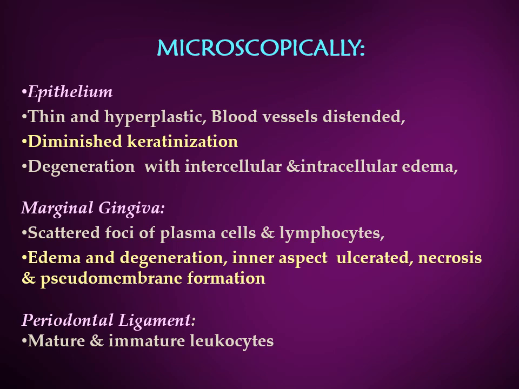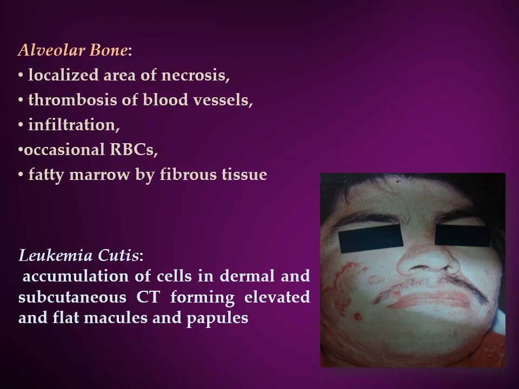Now, what happens to the marginal gingiva? In the marginal gingiva, scattered foci of plasma cells and lymphocytes are seen. Now, this also has the degeneration and edema, and the inner aspect of the marginal gingiva appears ulcerated, necrosed, with formation of a pseudomembrane. The periodontal ligament is seen to contain mature and immature leukocytes. The alveolar bone exhibits localized areas of necrosis with thrombosis of the blood vessels and an intense infiltration with the WBCs, and occasionally there could be even RBCs, and there's a replacement of fatty marrow by fibrous tissue.